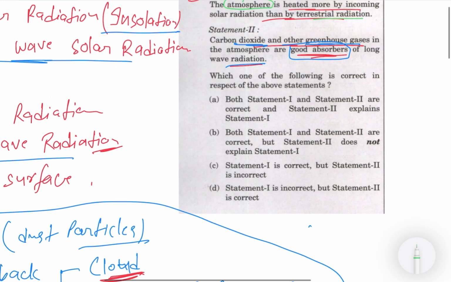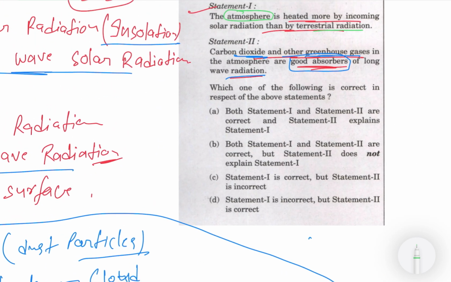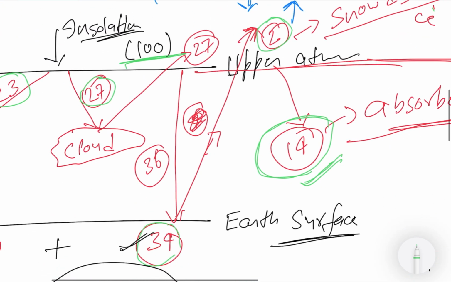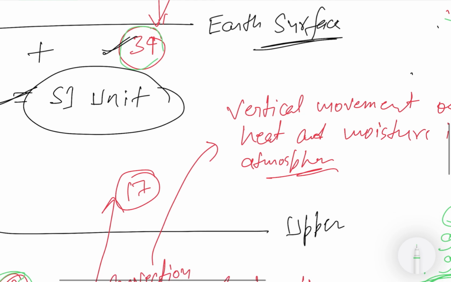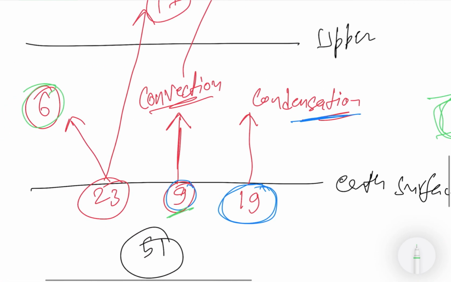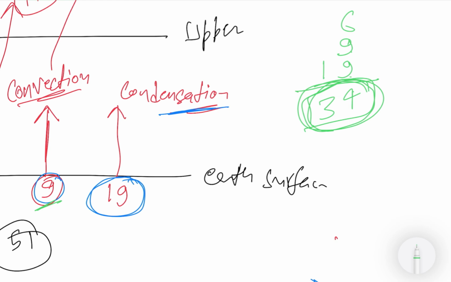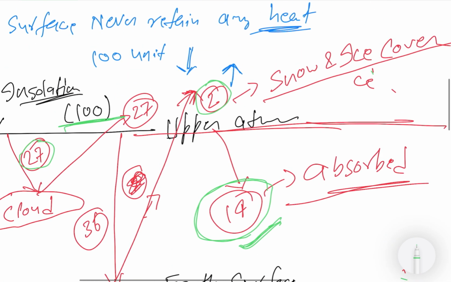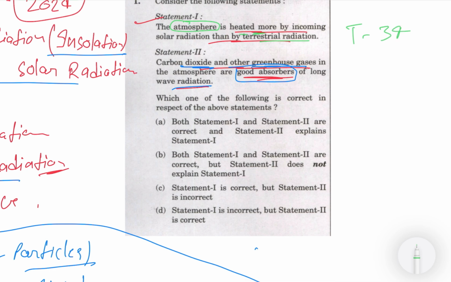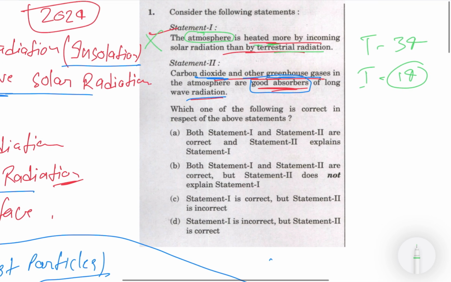The term heated is used here. Heated and absorbed mean the same in this case. So from insolation, 14 units of the atmosphere is heated, or 14 units of heat is absorbed by the atmosphere, while in the case of terrestrial radiation, you can see 34 units. So the first statement is wrong, because terrestrial is 34 and insolation only 14. So the first statement is wrong, and now come to the second statement.